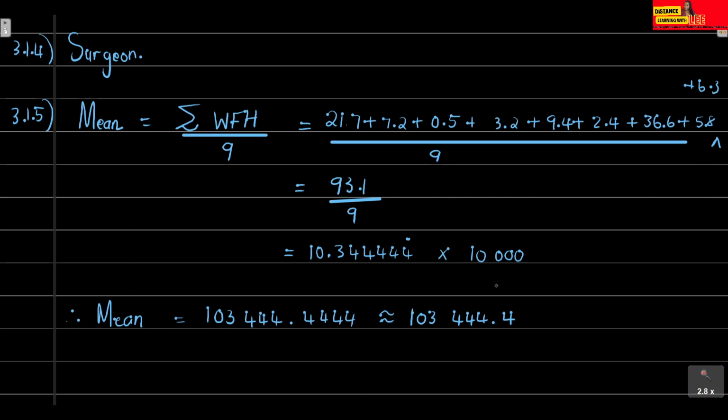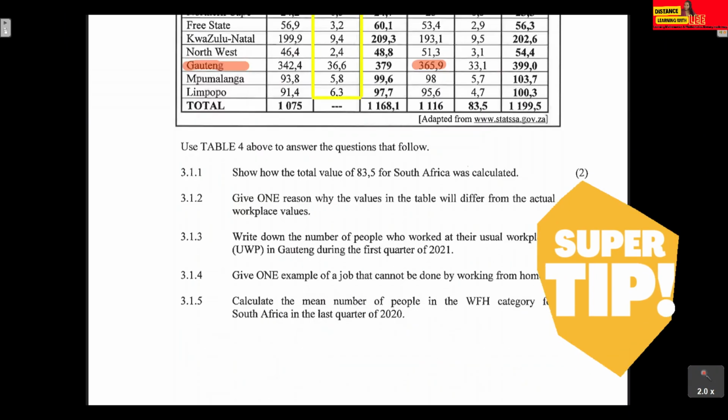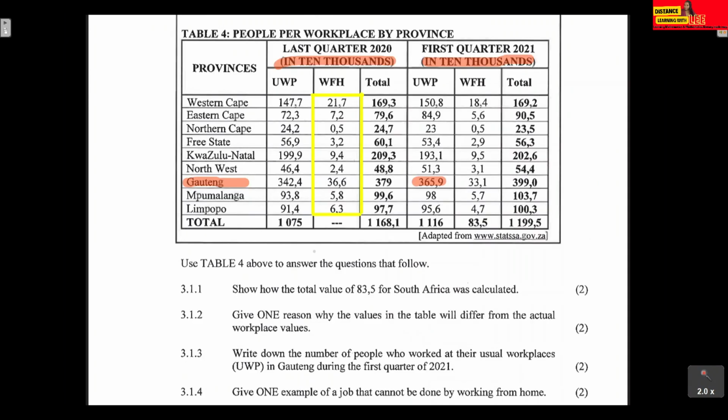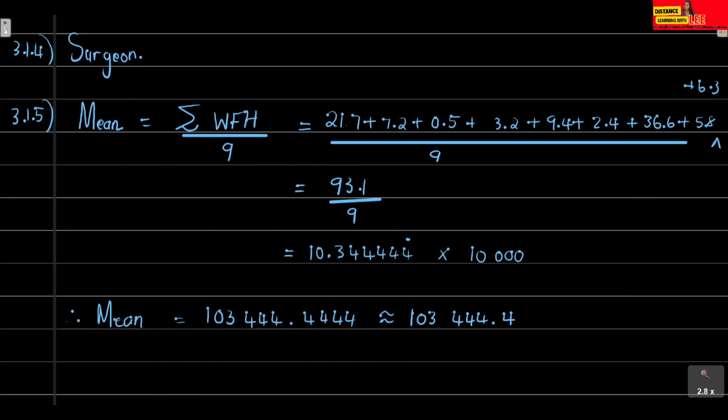So if they don't specify how you're supposed to round off, either look at the instructions that are given on how to round off. Maybe they'll say just round off your answers to 2 decimal places unless otherwise stated. Or if they haven't specified in your instructions, then just look at how they've rounded off in the data that's been given to you. That'll also guide you on how to round off. So that is another tip that you can use to help you with the rounding off. We're done with question 3.1. That was a breeze. Let us have a look at question 3.2.